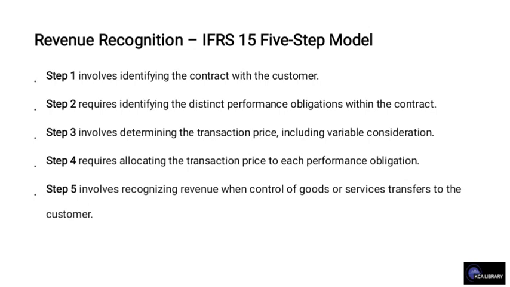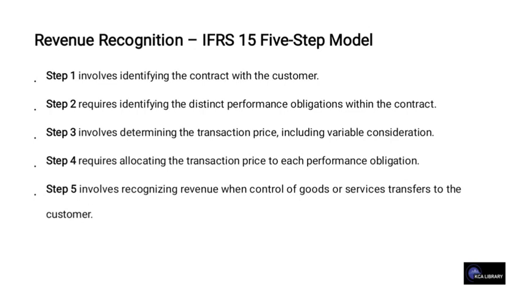As per the recognition of revenue, we see that IFRS 15 gives a 5-step model. The first step involves identifying the contract with the customer. The second requires identifying the distinct performance obligations within the contract.